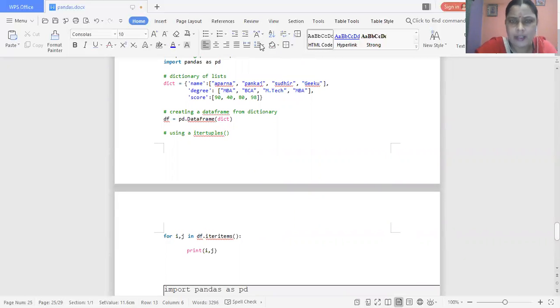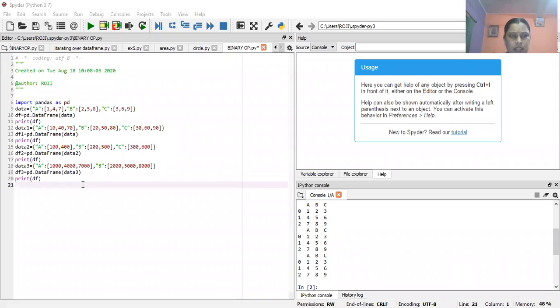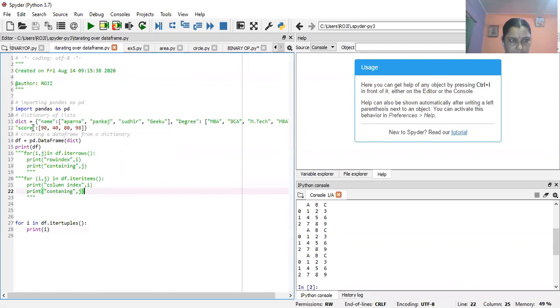Now I will explain this example with the help of Spyder notebook. Let me share the Spyder notebook and explain how we perform the iterrows and iteritems functions using the data frame. So this is a data frame. First of all, this is a dictionary. dict is a dictionary data type having the values name, degree, and score.